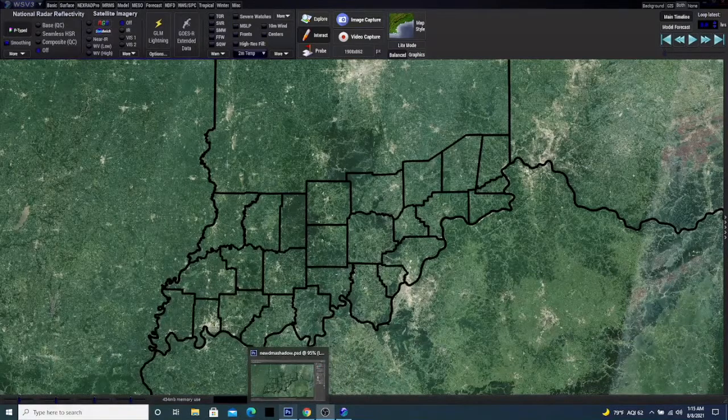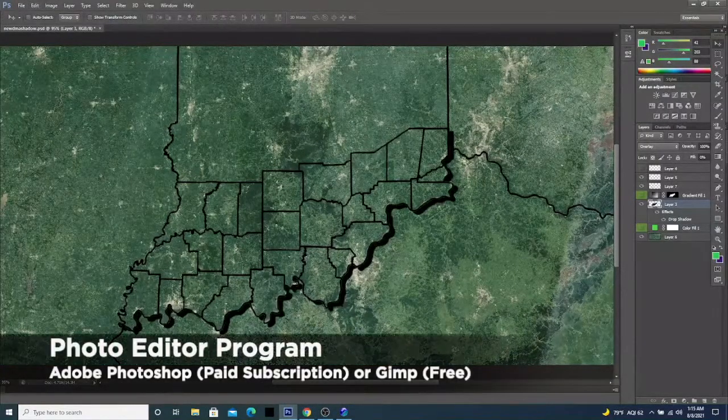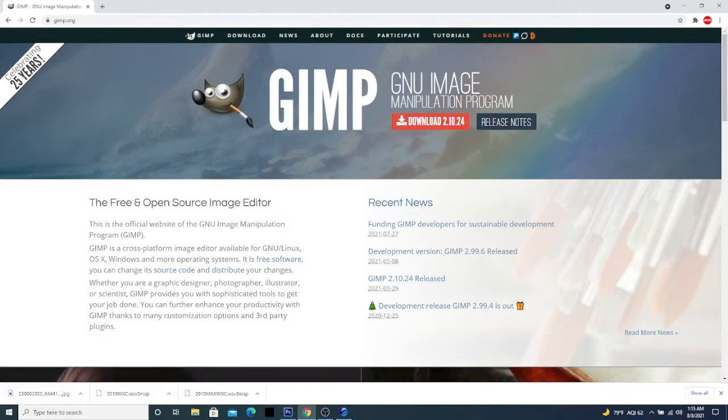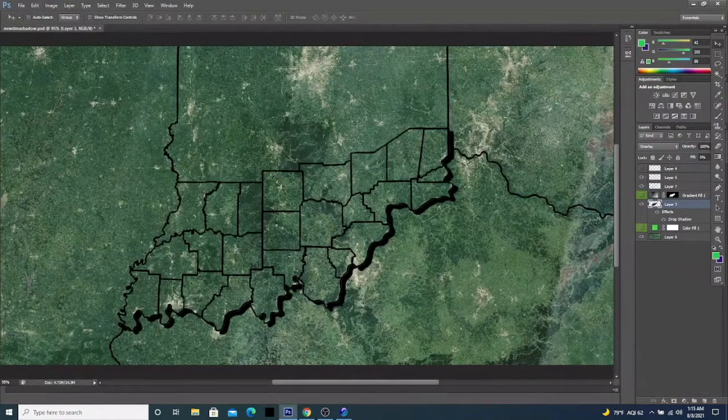So the first thing that we're going to need is either a program called Adobe Photoshop, or you could also use a program called Gimp. Gimp is going to be your free option, and you can download that at gimp.org, or if you want to use Adobe Photoshop, that one does cost, and you can just go to adobe.com and obtain that program. Overall, you're just going to want to make sure you have a photo editing program that will allow for multiple layers.